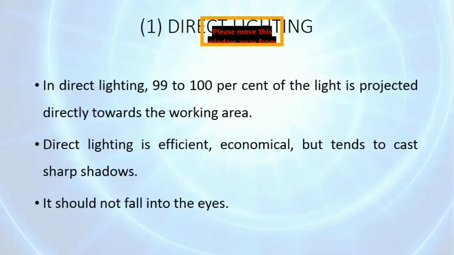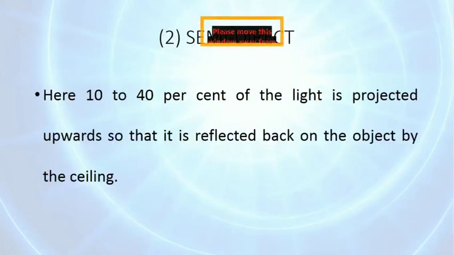Direct lighting: 90 to 100% of light is projected directly towards the working area. So direct lighting is efficient, economical, but tends to cast sharp shadows, and it should not fall into the eyes. So it can cause strain to our eyes. Semi-direct: here 10 to 40% of light is projected upwards, so that it is reflected back onto the object by the shading, which will reduce the sharp shadows.